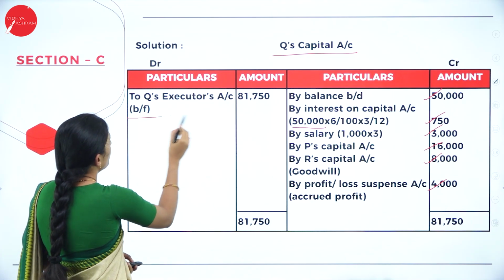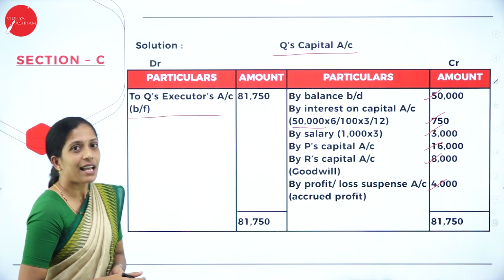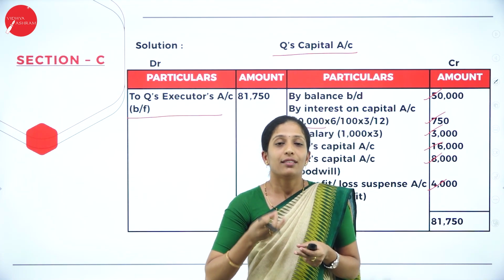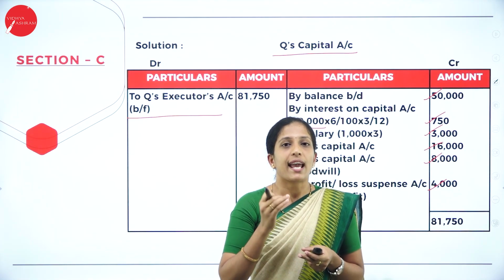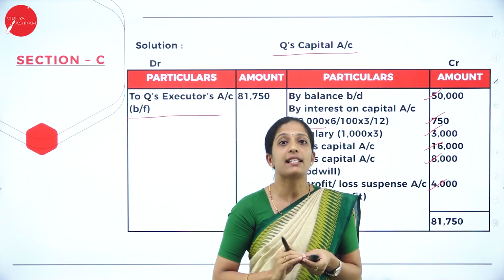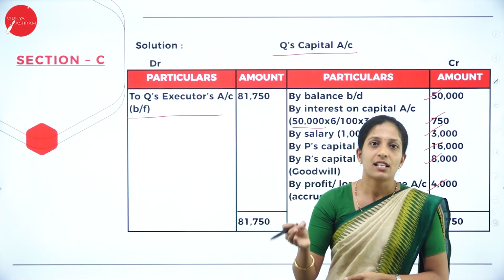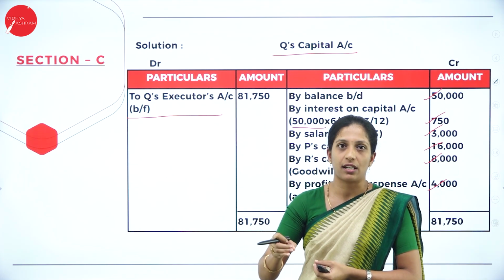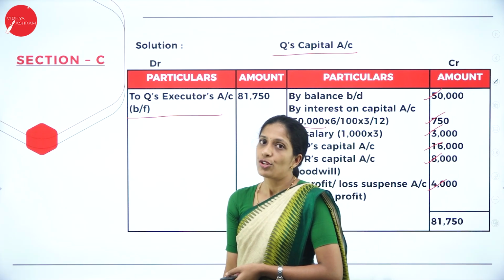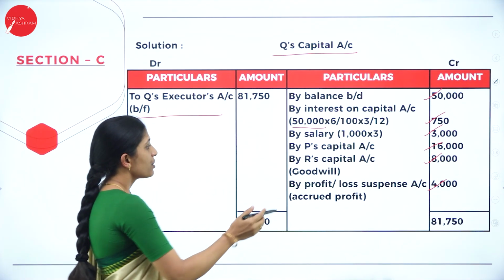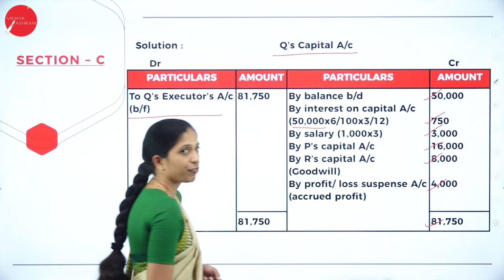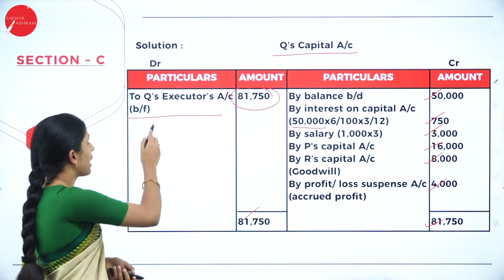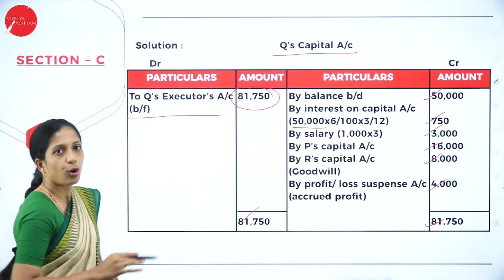Balancing figure has to be transferred to Q's executor's account. Now who is an executor? Now Q died, so the amount that has to be given to Q, that person is called what? Executor. Executor is a legal representative of a deceased partner. So when Q dies, whatever amount has to be given to him, there is a person who will legally represent him. That person is called the executor. So we shall give that amount to his executor. So when you balance, it is 81,750. Here there is nothing, so your balancing figure is 81,750, which has to be transferred to executor's account. So hope you are clear about it.